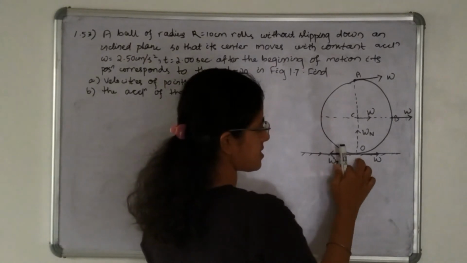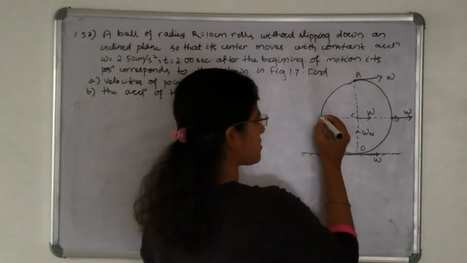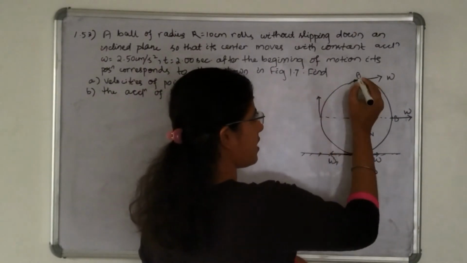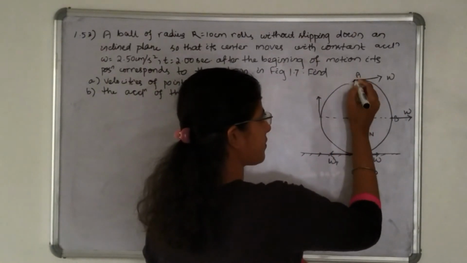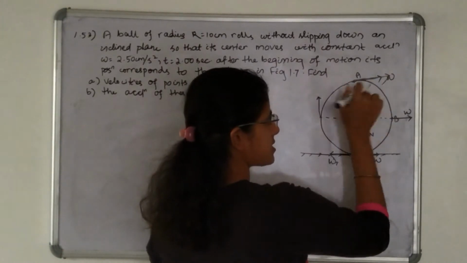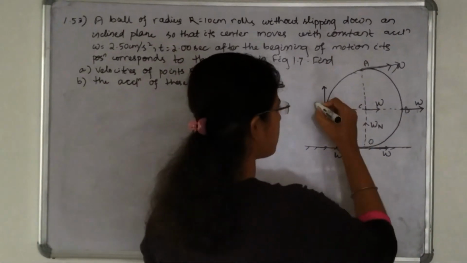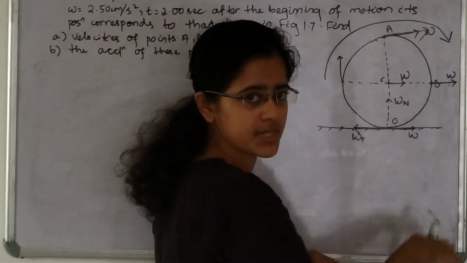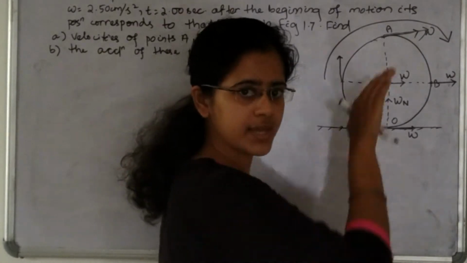So the tangential acceleration of O is in this direction, which means if you consider a point here that must be in this direction, and in case of A, the tangential acceleration is in this direction. That is, the wheel is rolling in this direction.